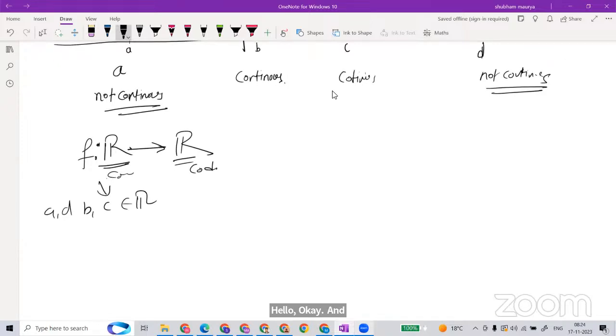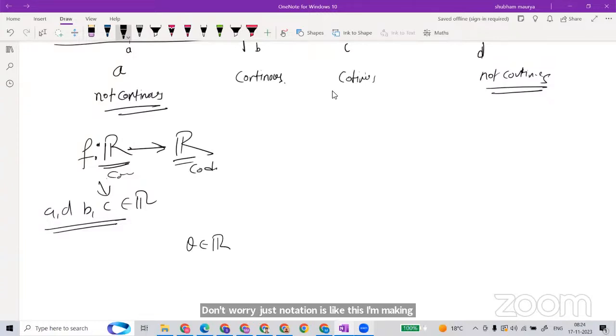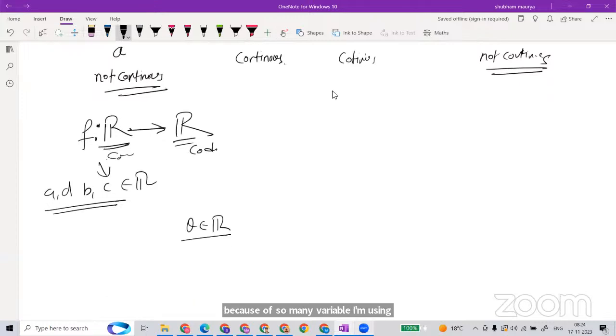So I'm just writing a definition without this A, B, C. Let's say at theta. I'm saying theta is a real number. Theta is any real number. Don't worry, I'm just making the notation like this because I'm using so many variables. So theta is any real number, that's the meaning here from the domain.